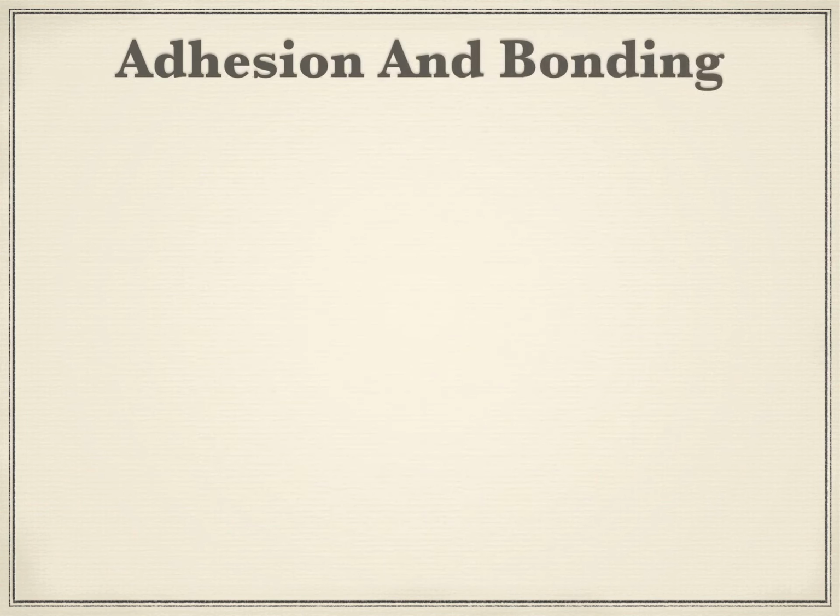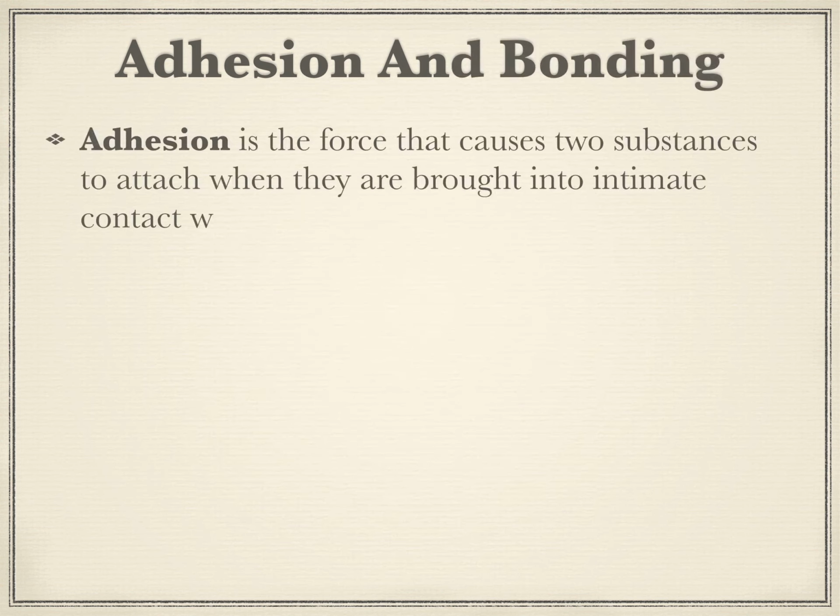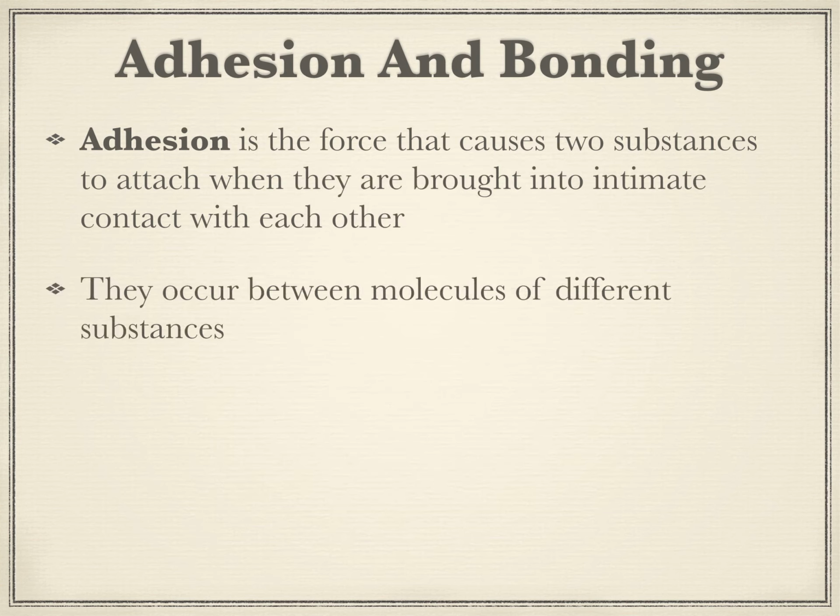Now what is the meaning of adhesion and bonding? Adhesion is the force that causes two substances to attach when they are brought into intimate contact with each other. So two substances tend to adhere to each other when they are brought into intimate contact. For example, two glass slabs, since we come across that very often. If you bring two glass slabs to each other and they manage to adhere, that is called adhesion.